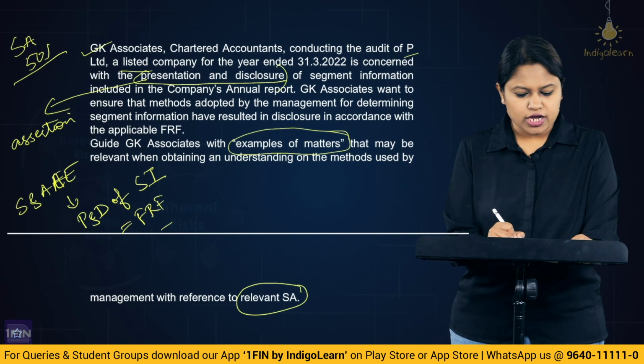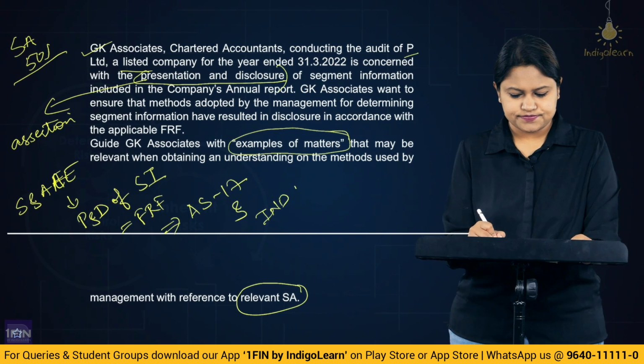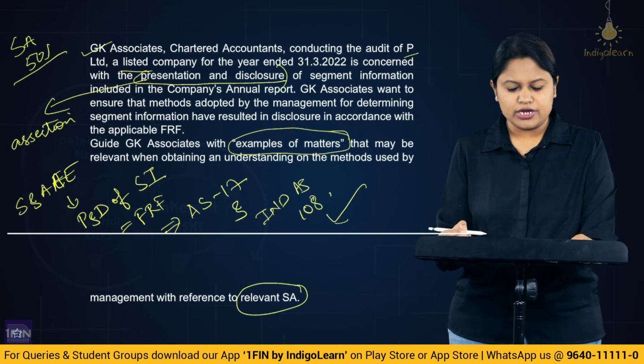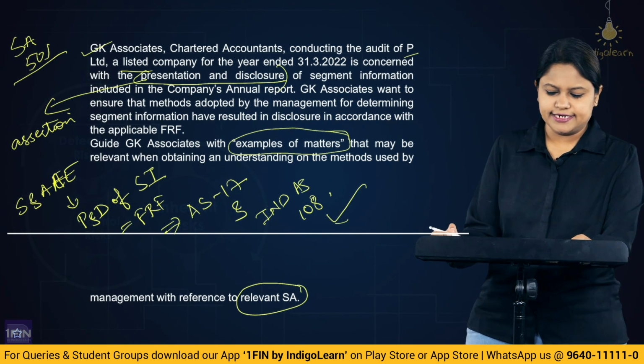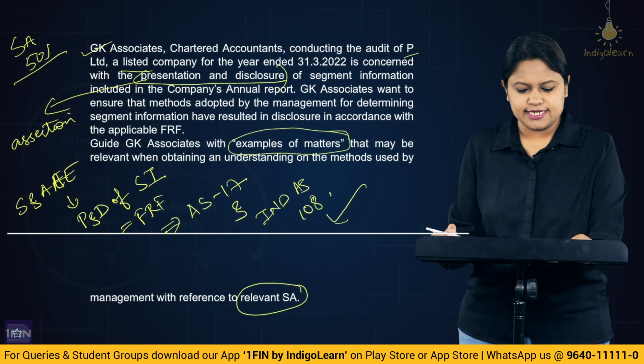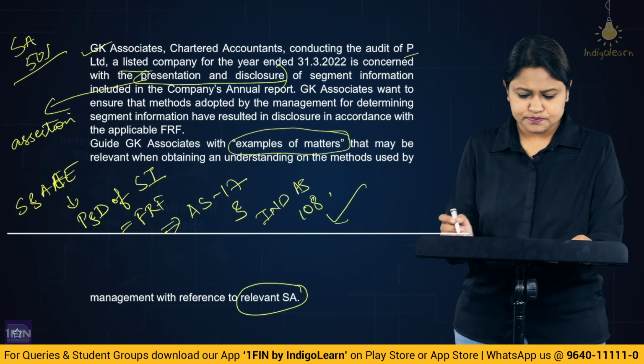Correct? And when you talk about FRF, here we are giving a representation to AS 17 and Ind AS 108, where applicable. That means whether you have done it as per the required standards while you are disclosing and presenting the data in segment reporting.